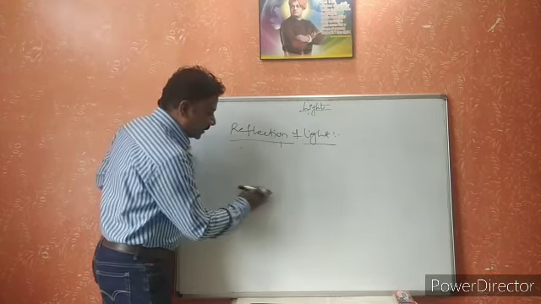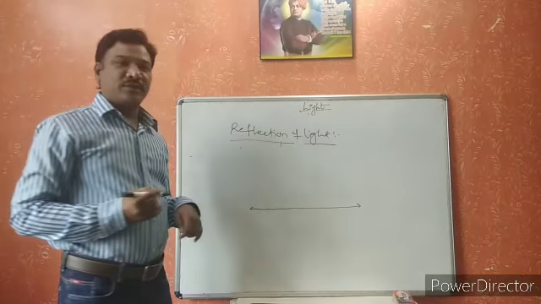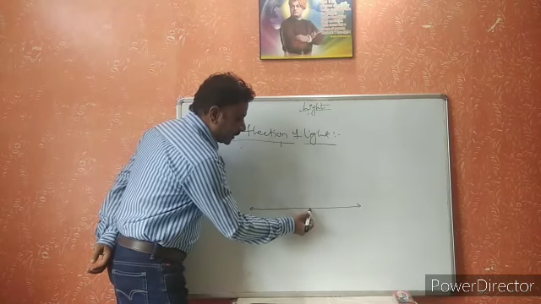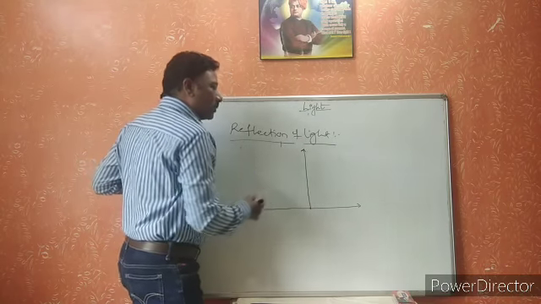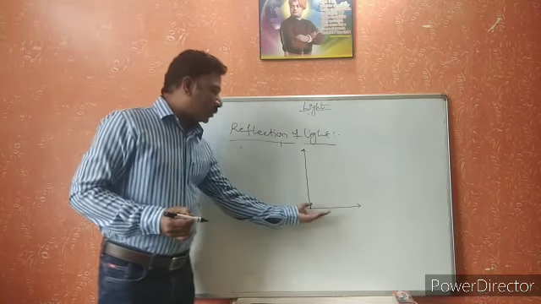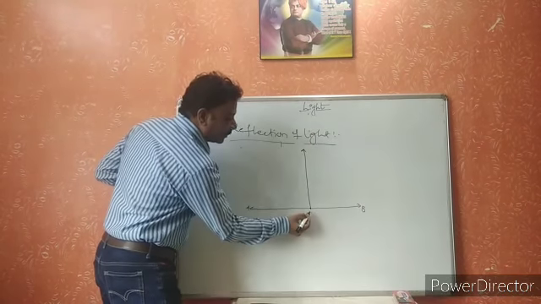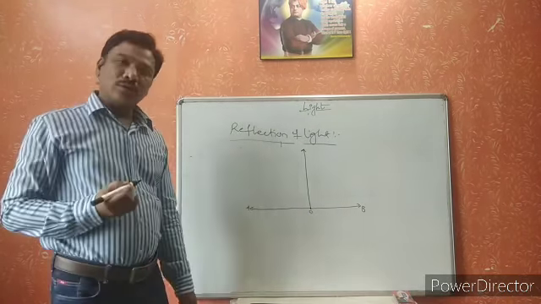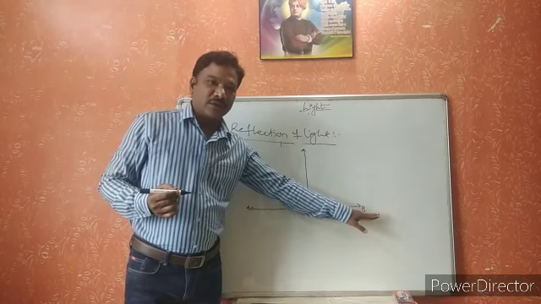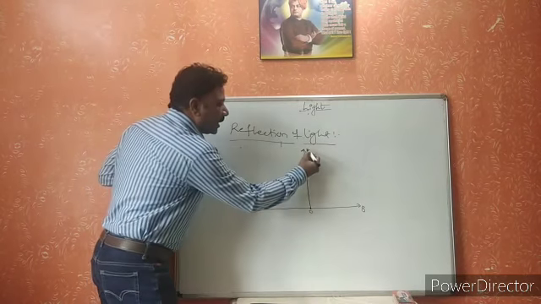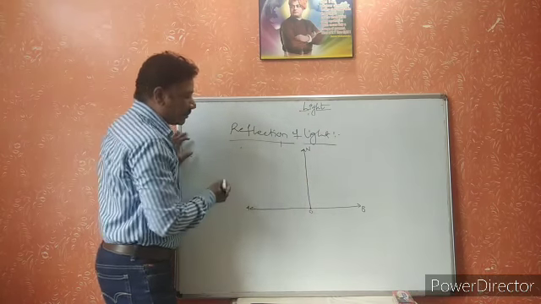Now let us see. For example, here I am taking a smooth surface, and here I am taking a point, and at this point I am drawing a normal line. Normal line is nothing but the perpendicular line to this surface. AB is a smooth surface, and one of the points I am taking is called point O. At this point O, I am drawing a normal line, ON, to this horizontal surface AB. It is called the perpendicular line, also a normal line.